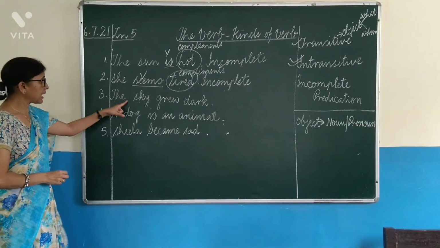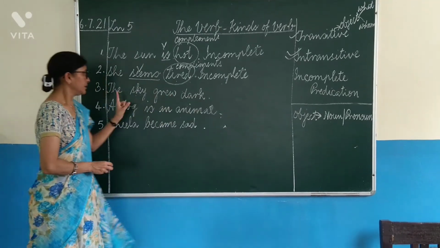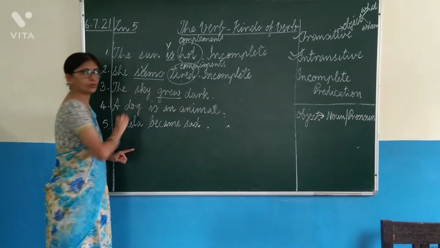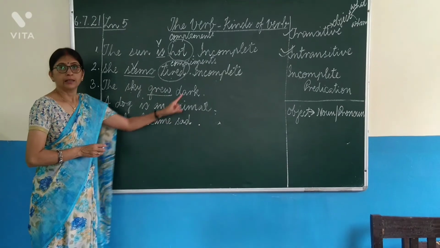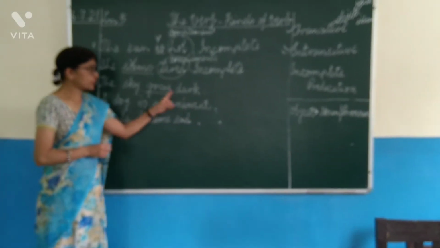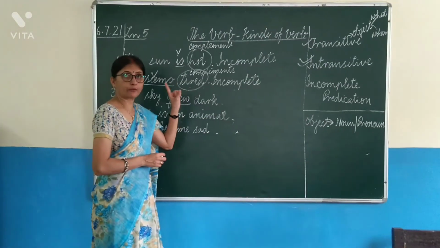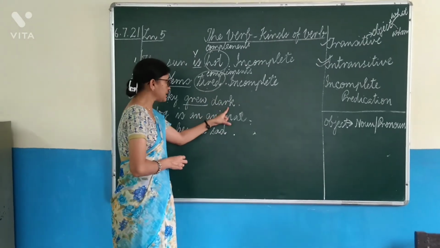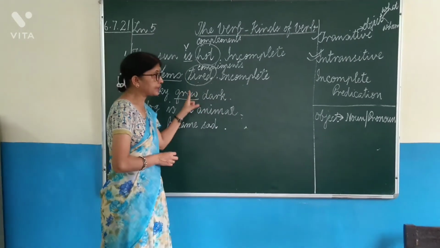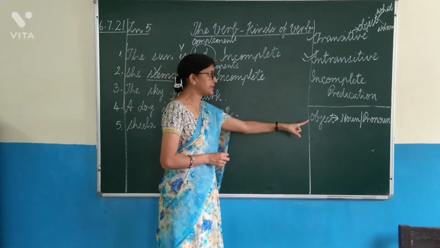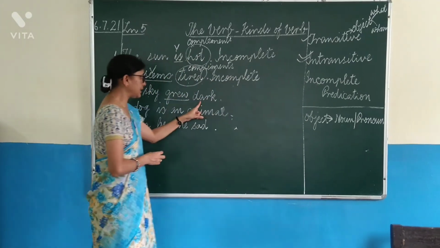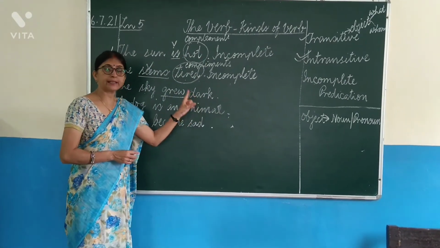Next, the sky grew dark. What is the verb? Grew. Grew what? Dark. First of all, you have to look for transitive. You have to find the object. So, the answer you are getting is dark. But then, you have to find out whether it is a noun or pronoun. It is neither a noun nor a pronoun. Dark is an adjective.